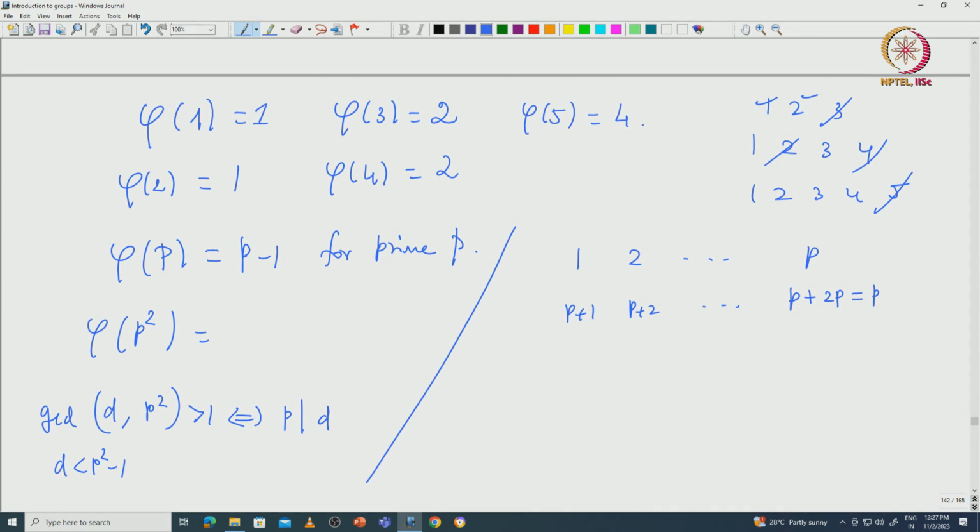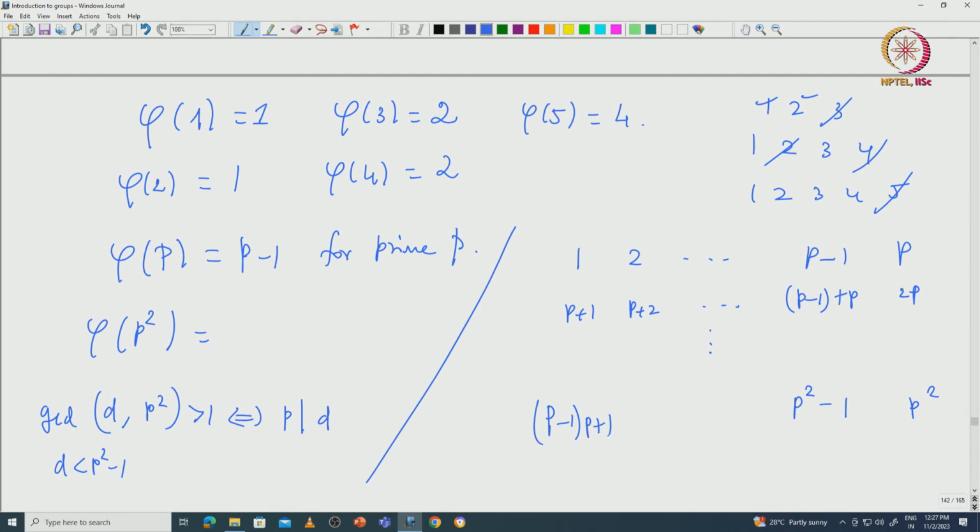So, we take it to be: here p minus 1, p, and then p minus 1 plus p, and then here 2p, and then if you keep doing this, you will get here p square, and then here p square minus 1, and then here you get p minus 1 times p plus 1.